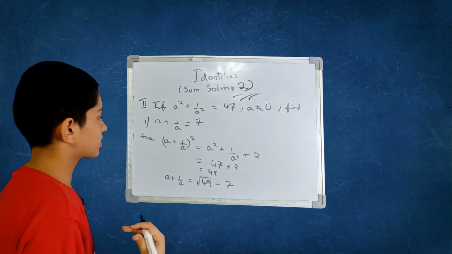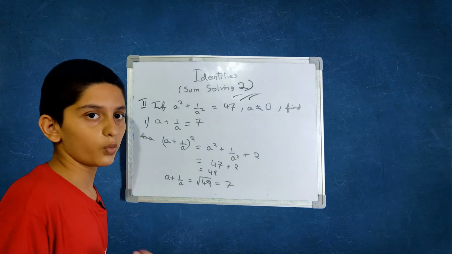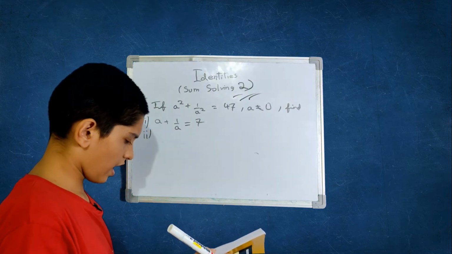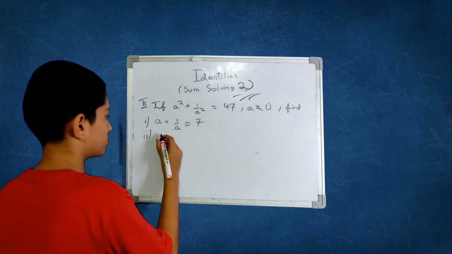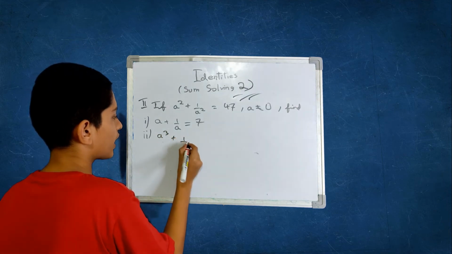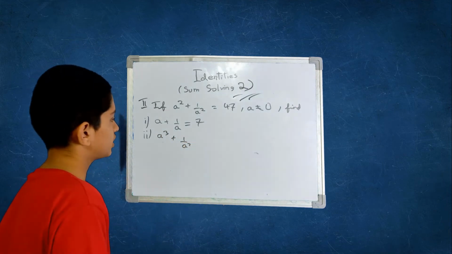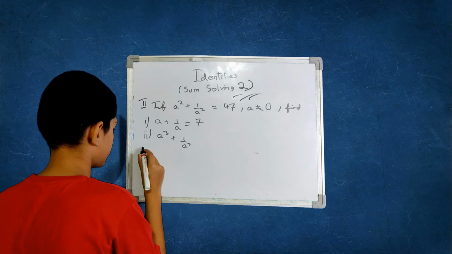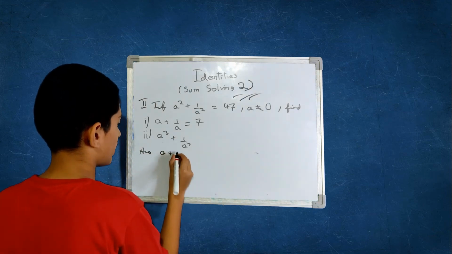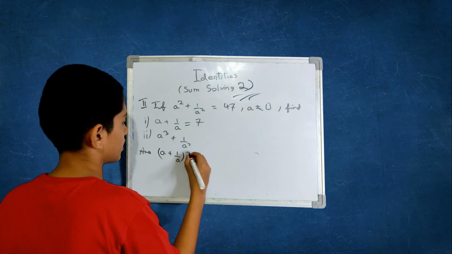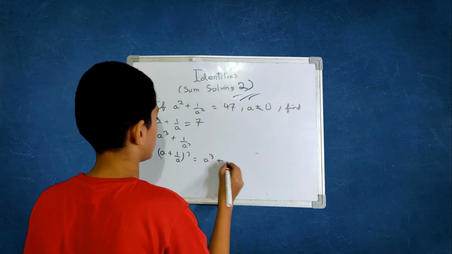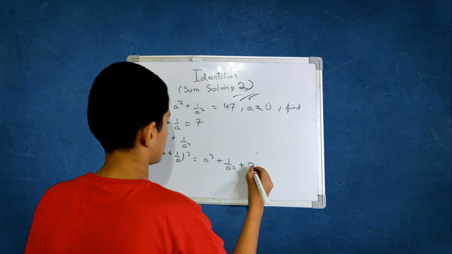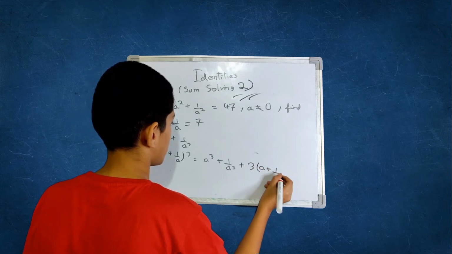Now let's go to the next one. The second one here is a cube plus 1 by a cube. How can you find this now? This is a mixture of cube and square, as you can see. You will get a plus 1 by a the whole cube is a cube plus 1 by a cube plus 3 into a plus 1 by a.